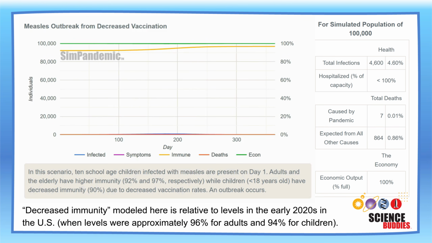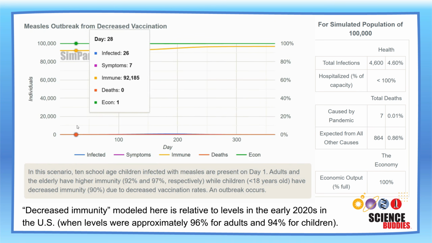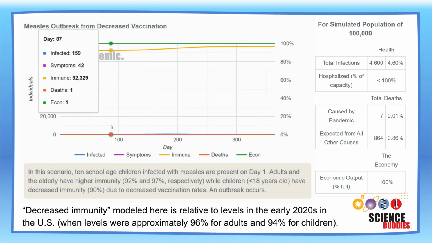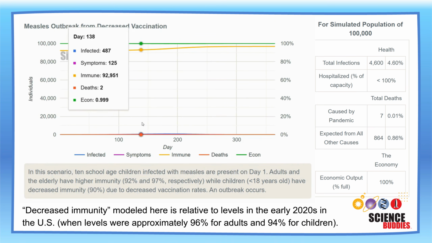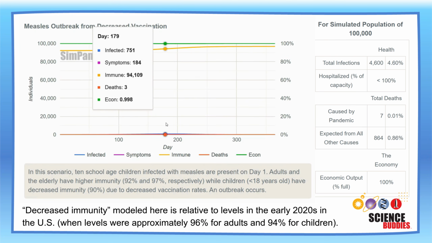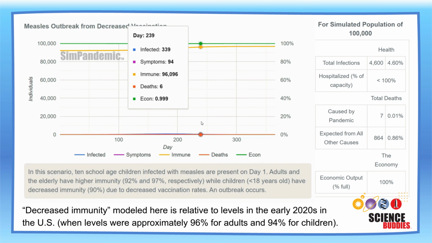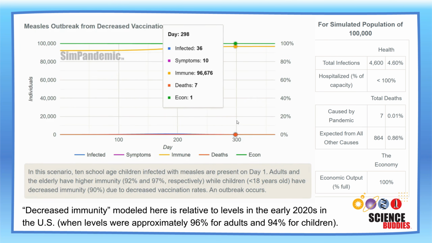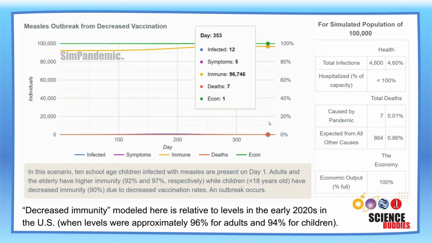This new graph shows a simulation of a measles outbreak with some decreased immunity to measles. This simulation starts with 10 infected school-age children, where immunity among children is 90%. Immunity among adults aged 18 to 64 is 92%, and immunity among the elderly, ages 65 and older, is 97%.